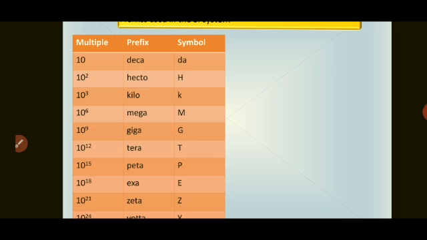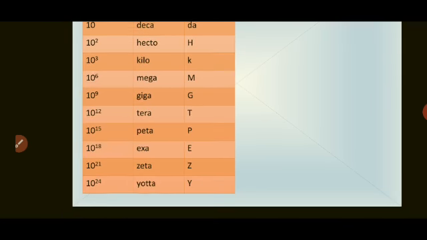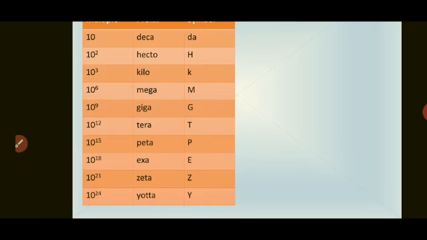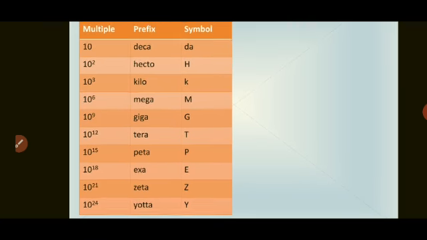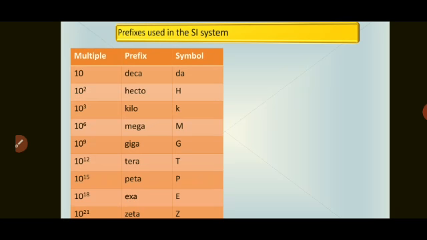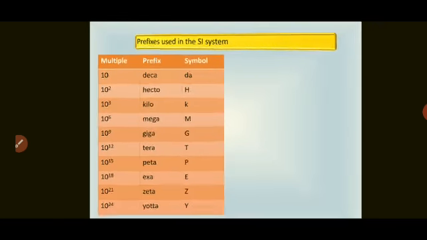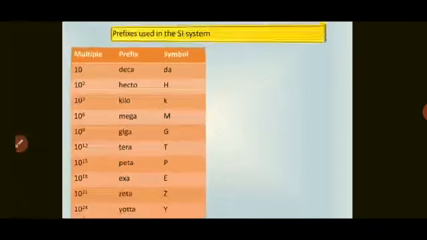Then 10 raised to 2 is hecto, 10 raised to 3 is kilo, 10 raised to 6 is mega, 10 raised to 9 is giga, 10 to the power 12 is tera, 10 to the power 15 is peta, 10 to the power 18 is exa, 10 to the power 21 is zeta, and 10 to the power 24 is iota. Okay, even there are negative multiples, that is negative 10 to the power.